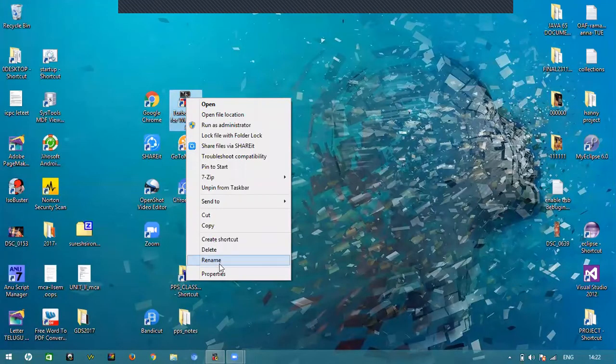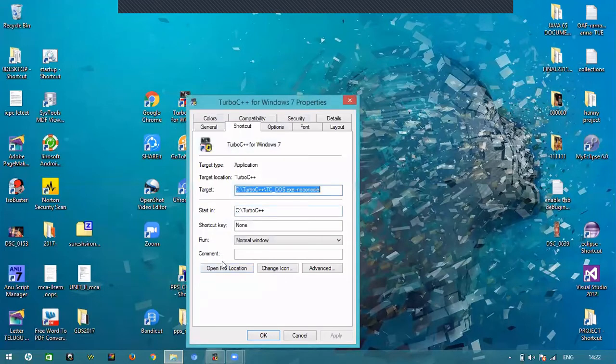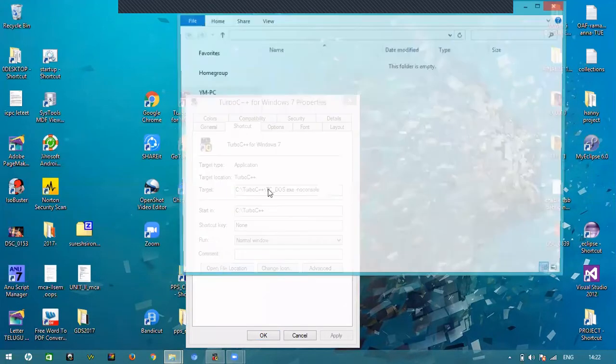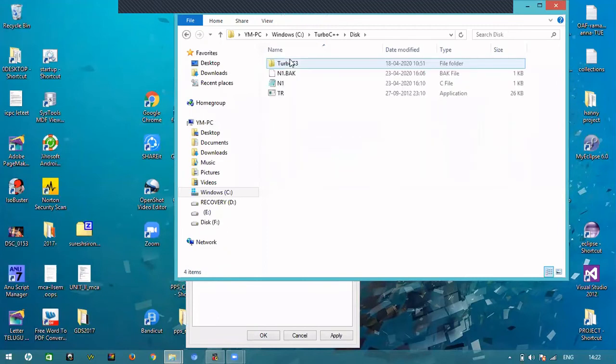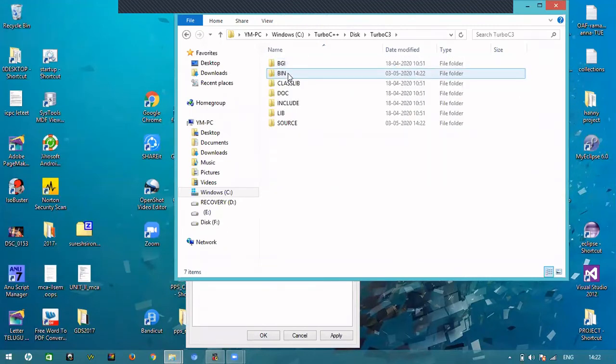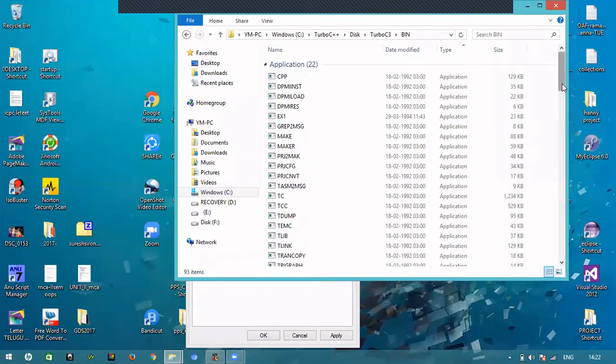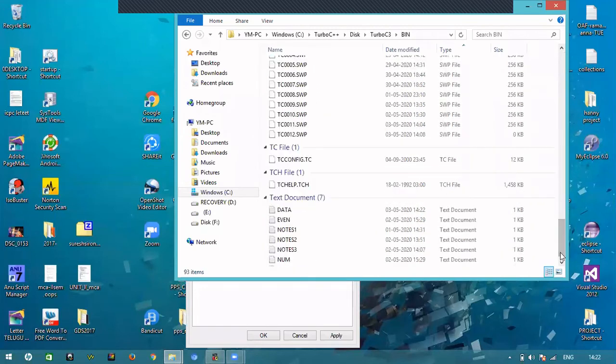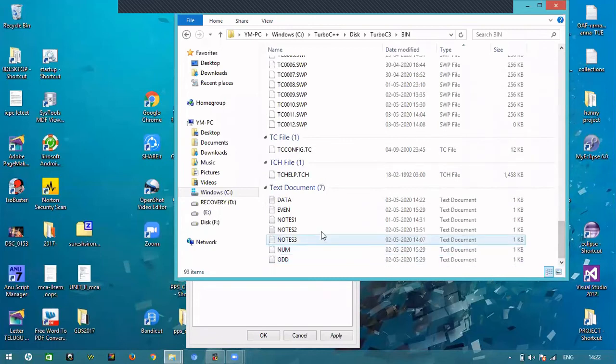Properties, open file location, Turbo C3, bin, go to the end, drag to the down. So here is the data.txt file. This is the data.txt, open it.